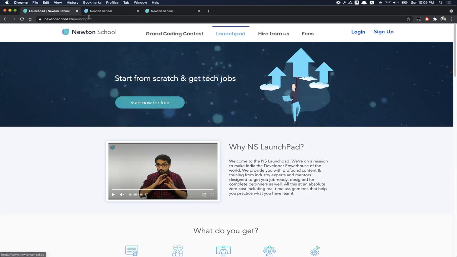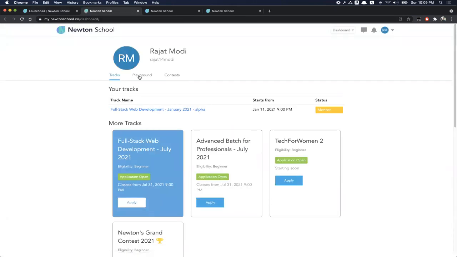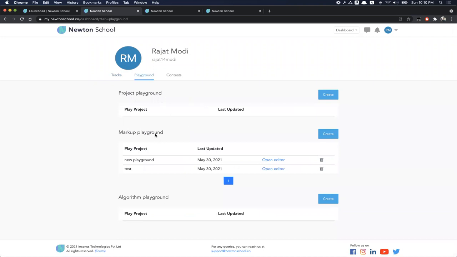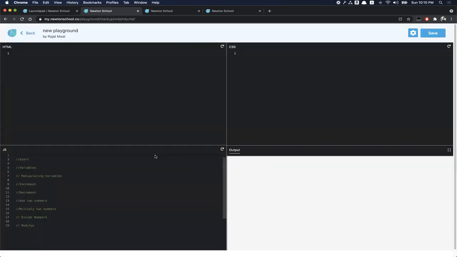I think this Launchpad is a great way to do it. You can click on Start Now here. You have to create an account. When you log in, you'll see this playground, and you can choose the markup playground, create a new playground, and write whatever code you want. Let me make you familiar with that as well. I have created this playground for myself, which is just specific to this video.